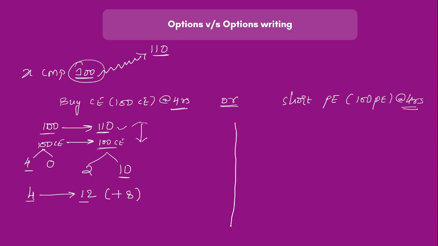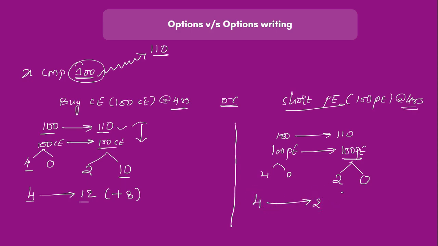On the other hand, if I have to talk about shorting a put, so if the stock goes from 100 to 110, the 100 put, which was at 4 rupees extrinsic value and 0 rupees intrinsic value, will now fall because the 100 put becomes out of the money, and there won't be any intrinsic value because out of the money does not have intrinsic value. Extrinsic value would fall to, let us say, 2. So 4 is becoming 2, giving you a profit of 2 rupees, because you sold at 4 and you're buying back at 2 rupees.